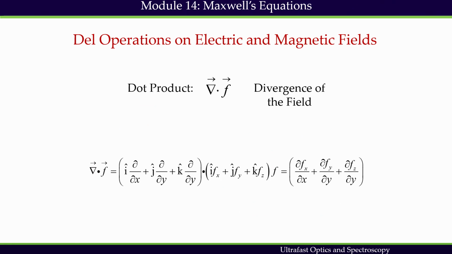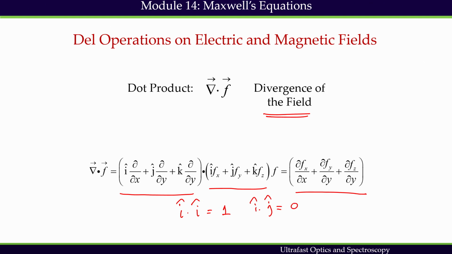The dot product, which represents the divergence of the field, can be represented mathematically by this, which is finally a scalar quantity, because i dot i unit vectors are nothing but 1, but i dot j is 0.